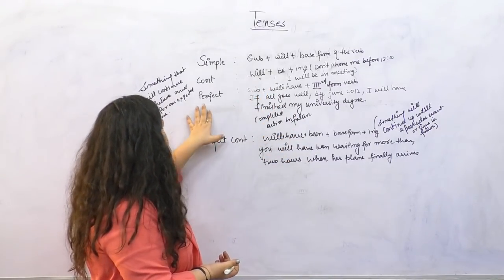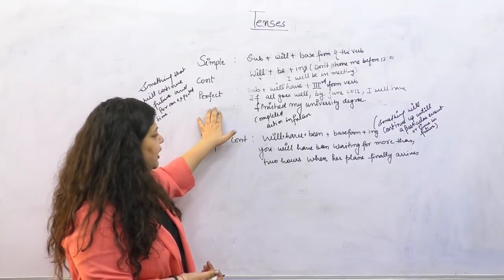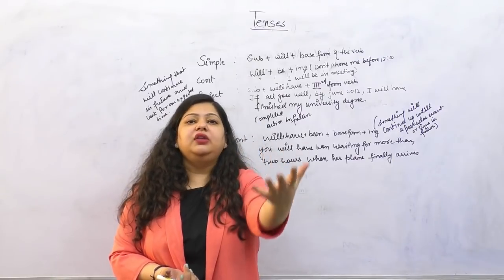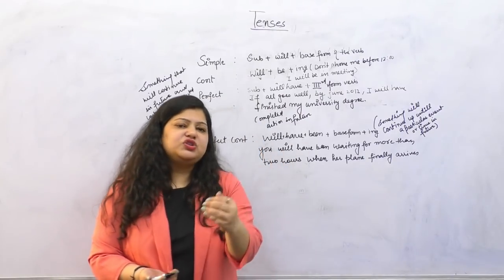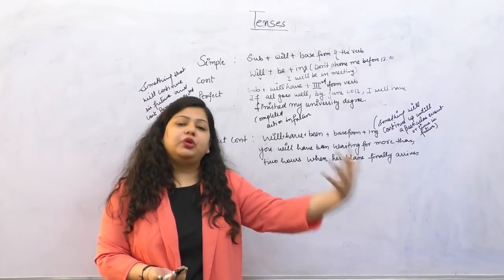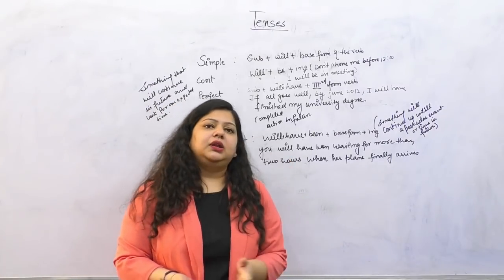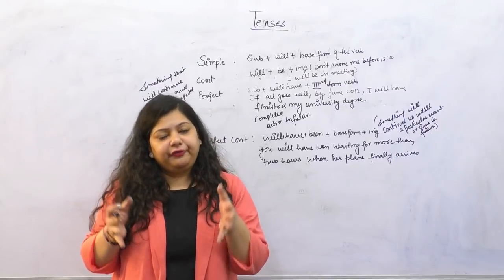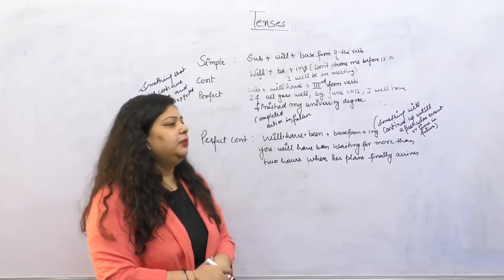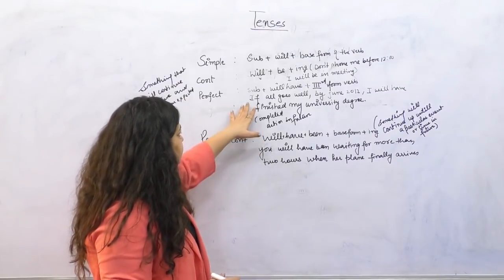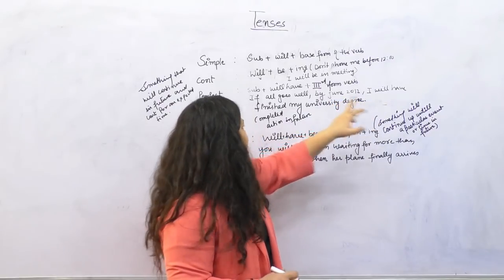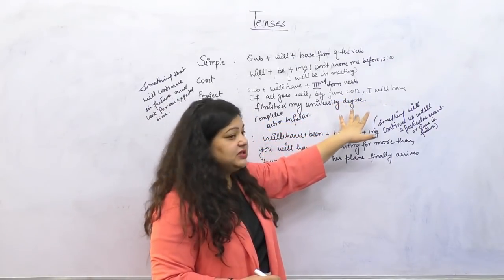Now the perfect one. Future perfect talks about a completed action in future, right? So when we talk about any completed action of the future, at that particular time I use my future perfect tense. Now let's see an example to understand better. If all goes well by June 2012, I will have finished my university degree.